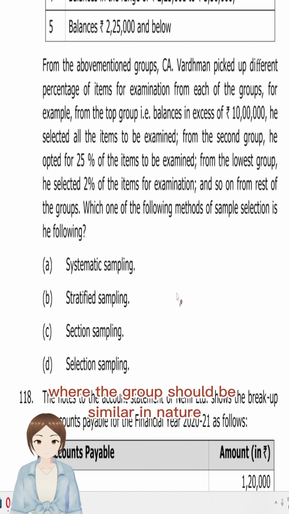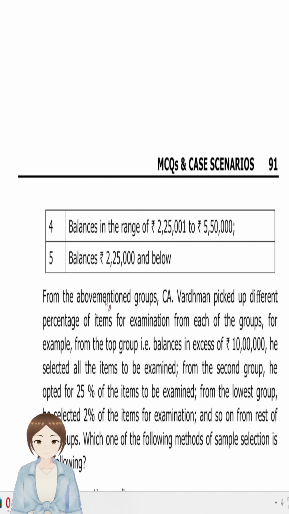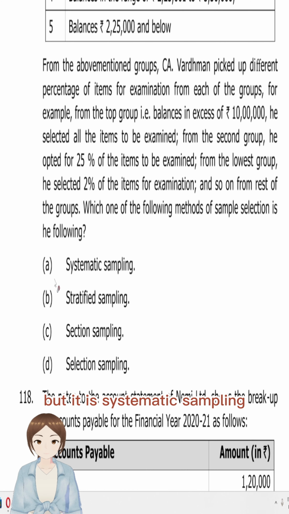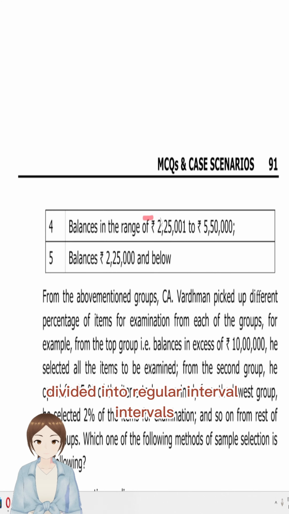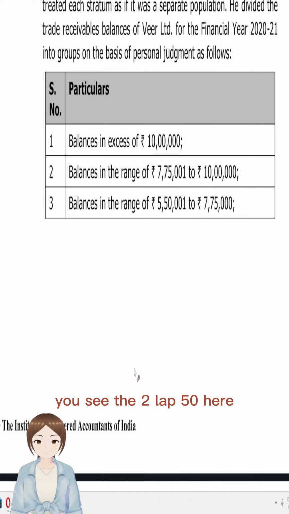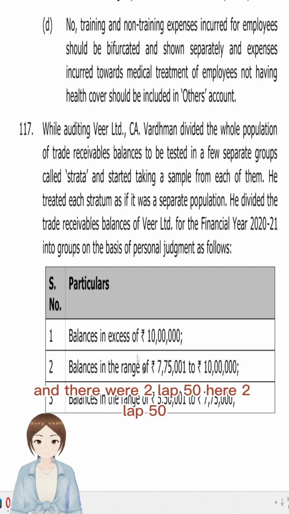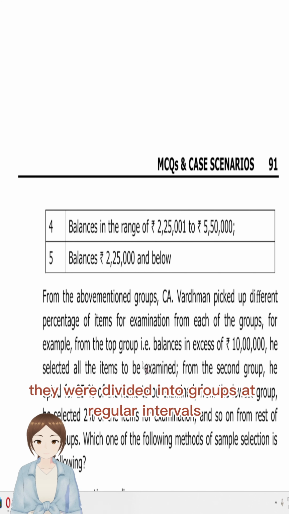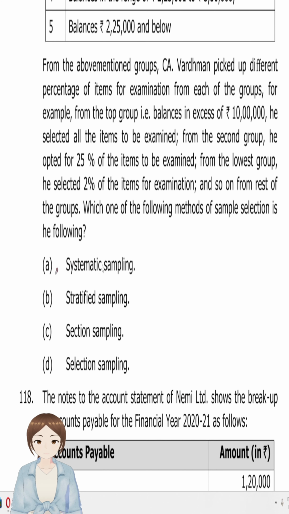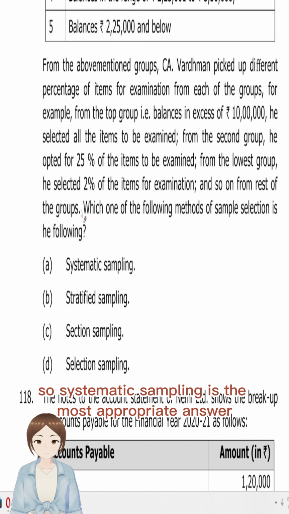Stratified sampling is where the groups should be similar in nature, but it is systematic sampling when they have divided into regular intervals. You see, 250 here and 250 here, 250. They were at regular intervals. They were divided into groups at regular intervals. So it's a systematic sampling. Option A is most appropriate. When they were of similar nature, it could be stratified sampling, but they were at regular intervals. So systematic sampling is the most appropriate answer.